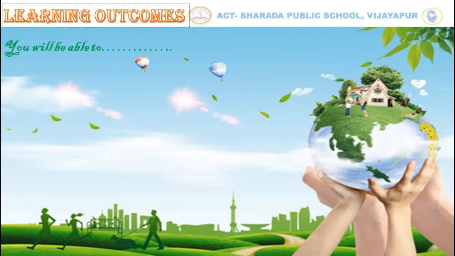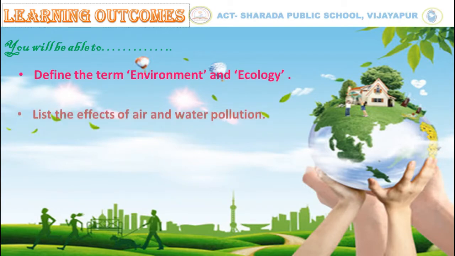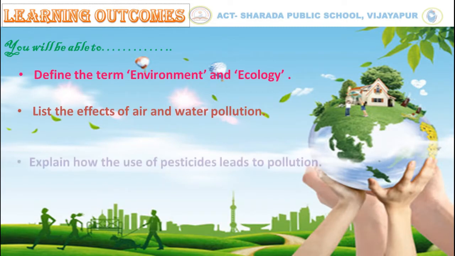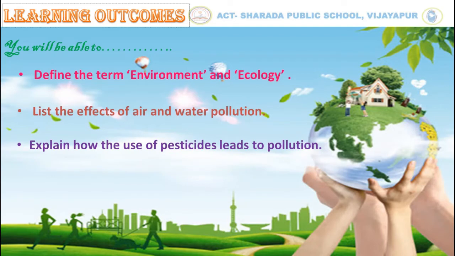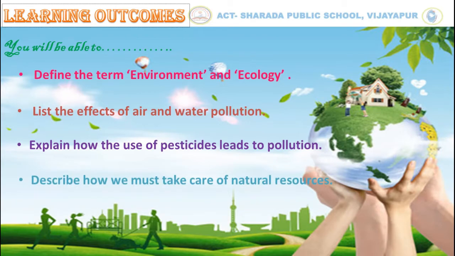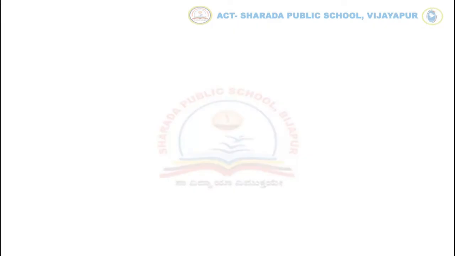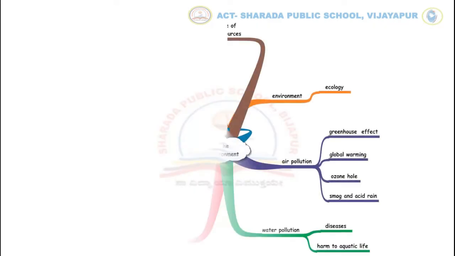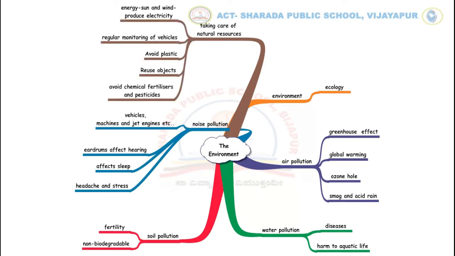At the end of this video, you will be able to define the term environment and ecology, list the effects of air and water pollution, explain how the use of pesticides leads to pollution, and describe how we must take care of our natural resources. So here is the mind map and the topic, the environment.